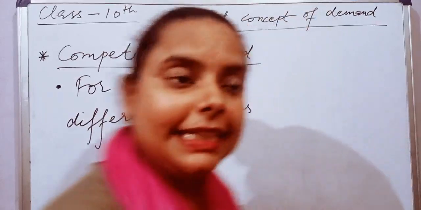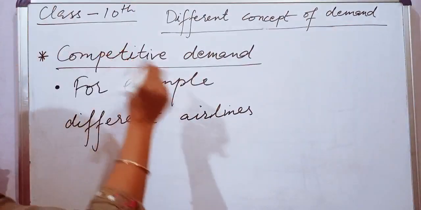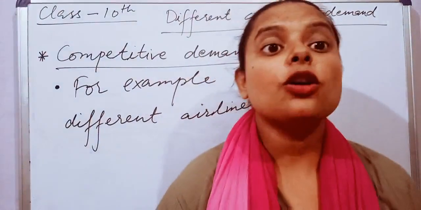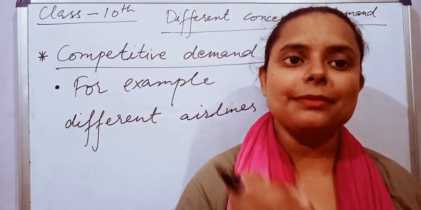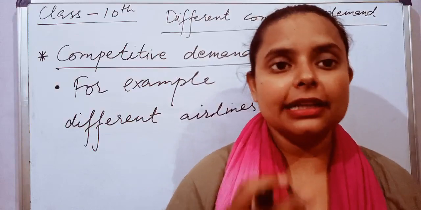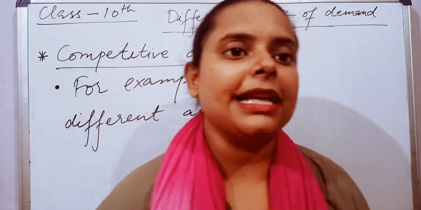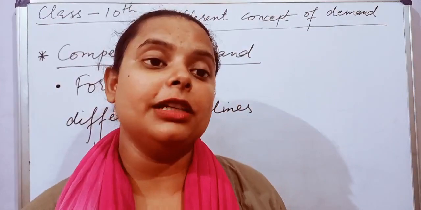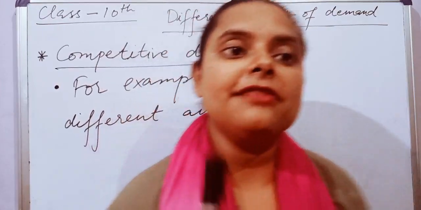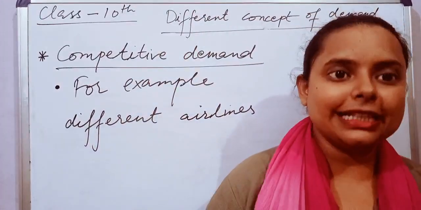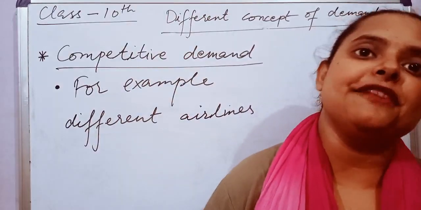Next is competitive demand. With the name it is very clear: competition. If similar products are many in the market, then if the price of any one falls or increases, the demand for the others will be affected.